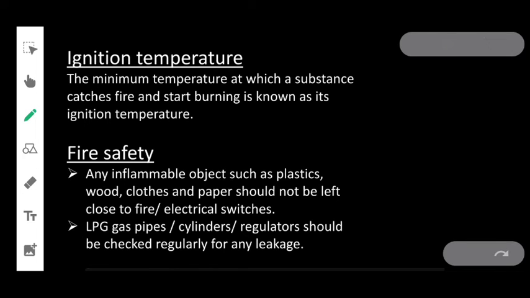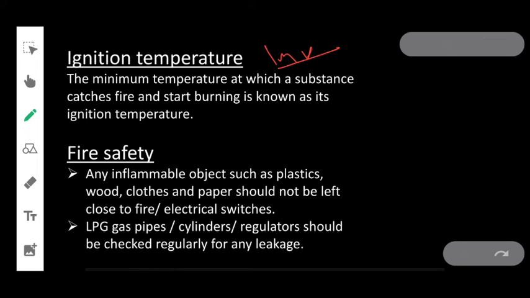Then ignition temperature. This is important. Let's understand ignition temperature with the help of examples. You can easily burn a piece of dry paper with a single matchstick, but you cannot burn a thick piece of dry wood with a single matchstick.